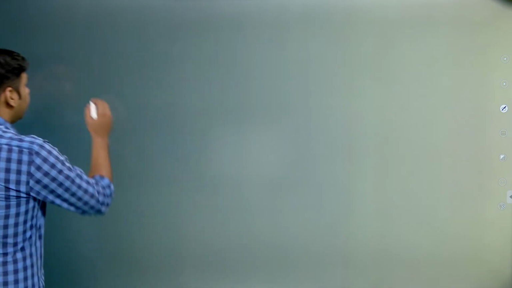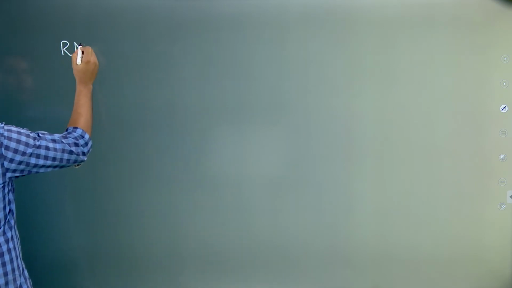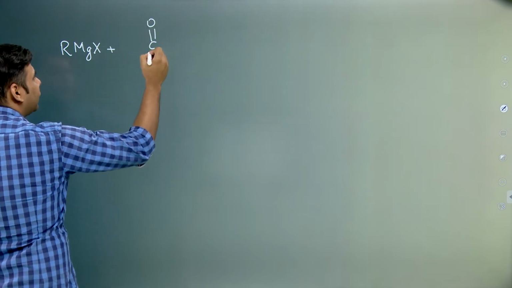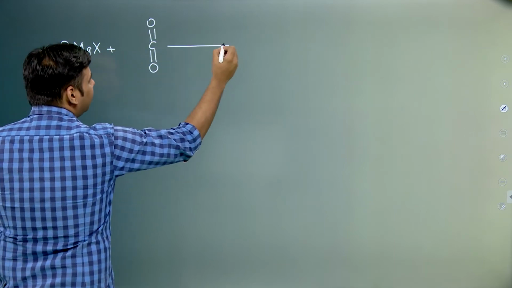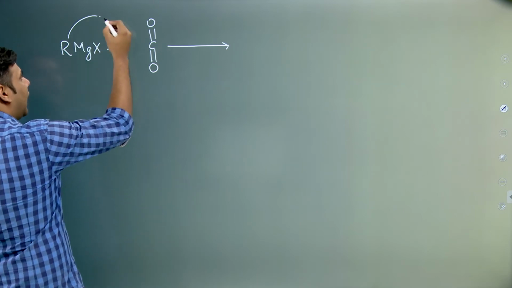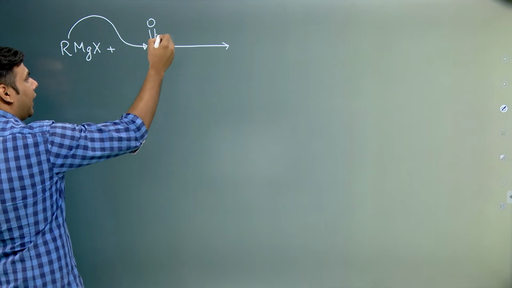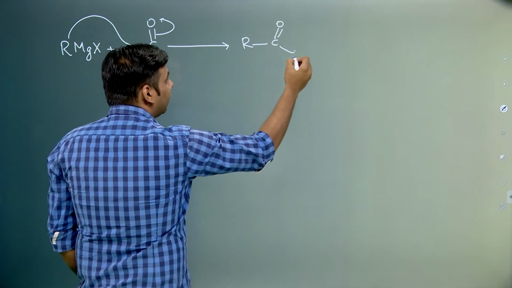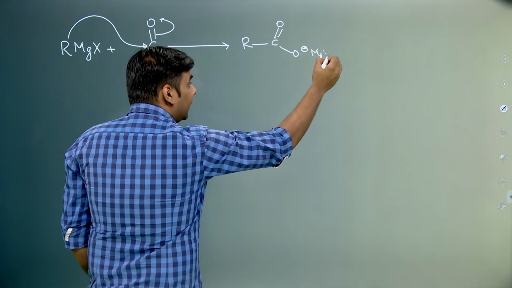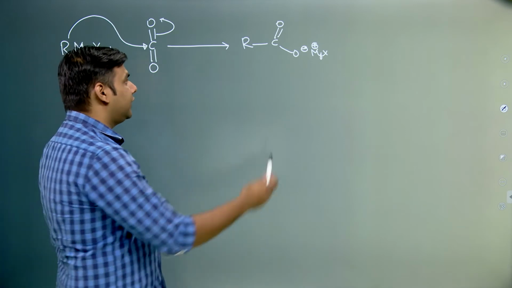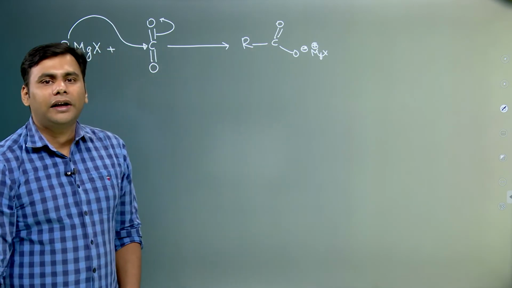So next we cover is reaction with CO2. Now this is a very commonly asked question. This is also studied in preparation of carboxylic acid. So this R negative goes and attacks at this carbon, the pi electrons are polarized. So we form RC double bond O negative. Now this is a carboxylate ion. Carboxylate ion is stabilized through resonance and the negative charge is always present on the electronegative atom.